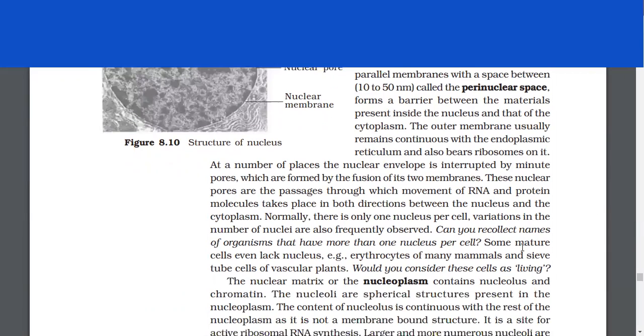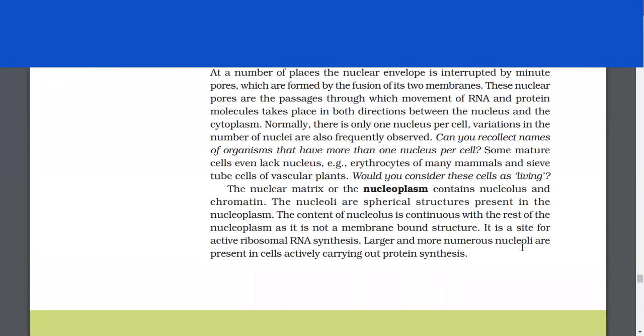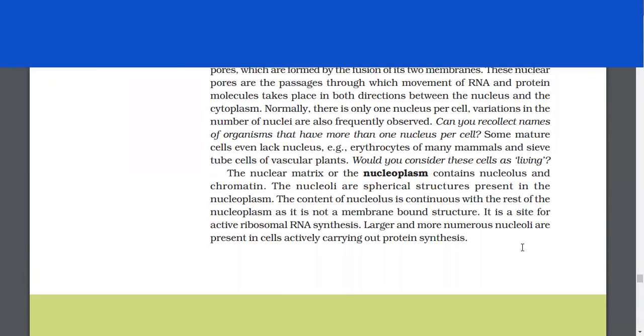At a number of places, the nuclear envelope is interrupted by minute pores which are formed by the fusion of its two membranes. These nuclear pores are the passages through which movement of RNA and protein molecules takes place in both directions between the nucleus and the cytoplasm. Normally, there is only one nucleus per cell.